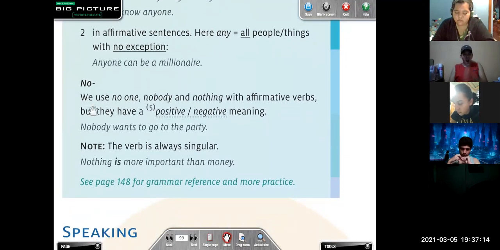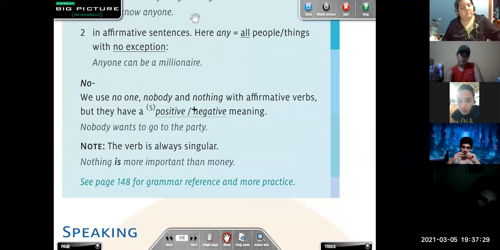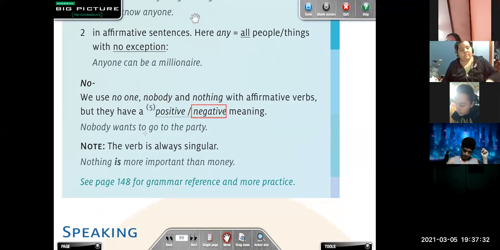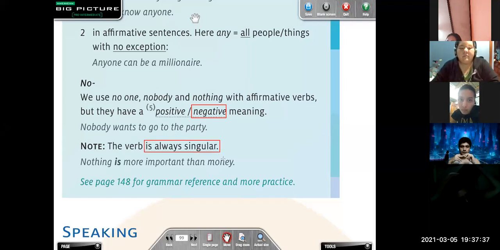And then we have no. We use no one, nobody, and nothing with affirmative verbs, but they have negative meaning, right? Nobody wants to go to the party. Okay, the verb is always singular. For example, nothing is more important than money. Remember, the verb is always singular, like for the third person. Okay, let's see here.